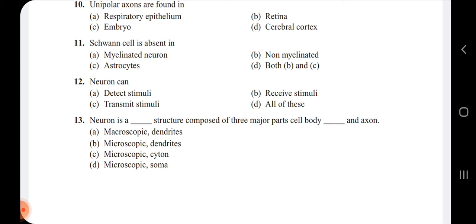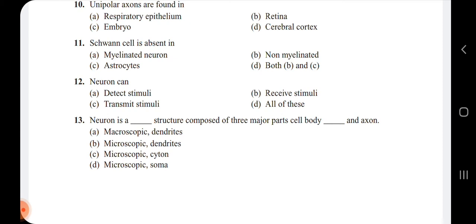Next, 13th question. Neuron is a dash structure composed of three major parts: cell body, dash and axon. It means neuron is which kind of structure, whether microscopic or macroscopic. Microscopic means it cannot be seen with the naked eye. Macroscopic means it can be visible.